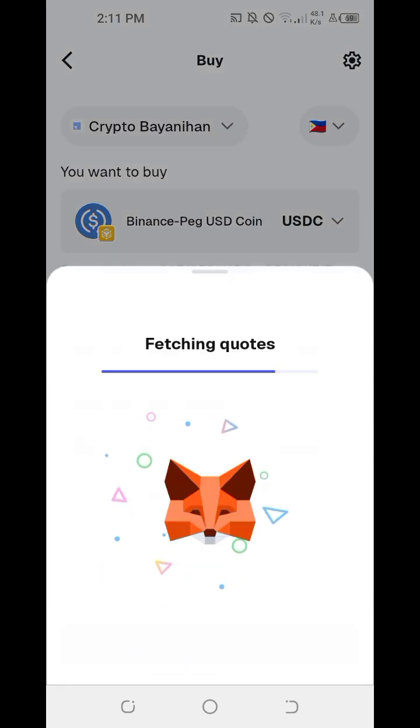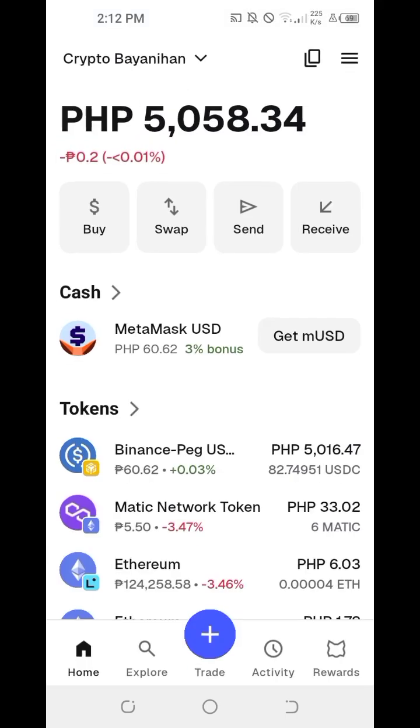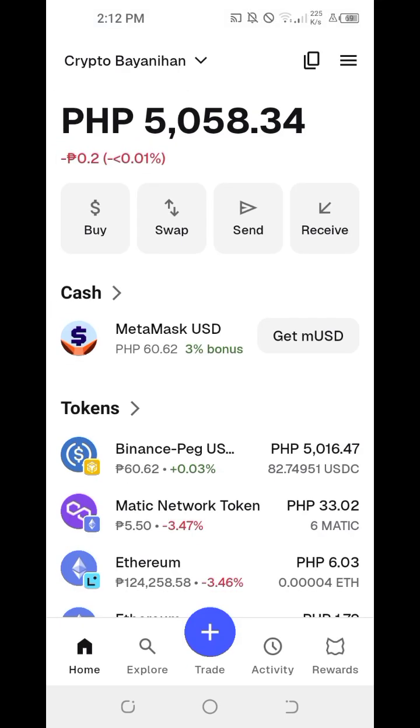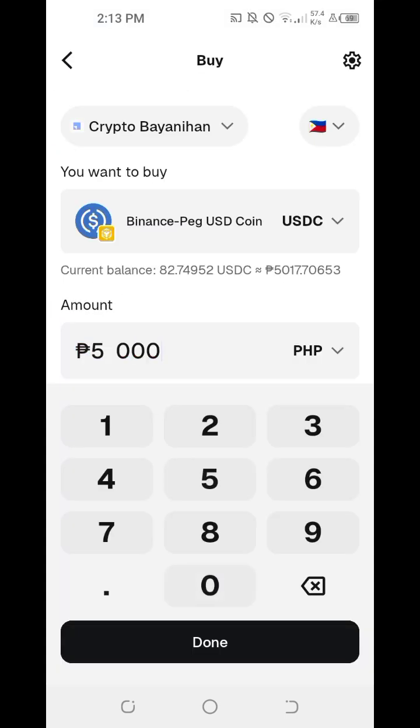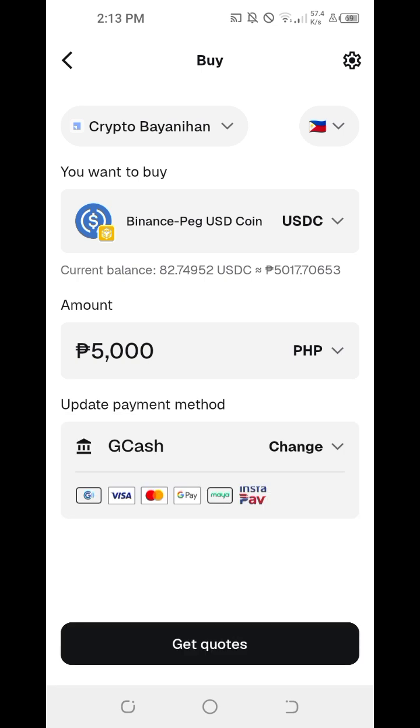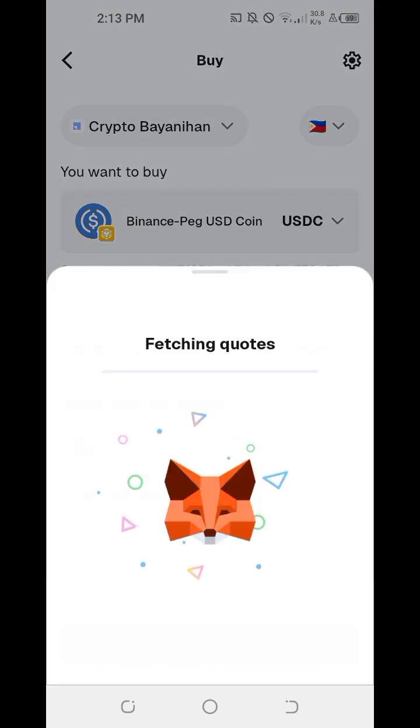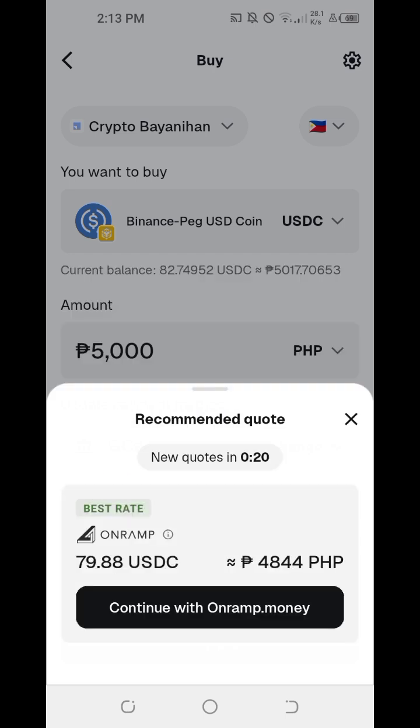Fetching quotes. It's not letting me buy. So I tried to increase the amount up to 5,000 pesos, for example, and then let's click on Get Quotes. Okay, there you go. So it's letting us buy if it's a large amount.